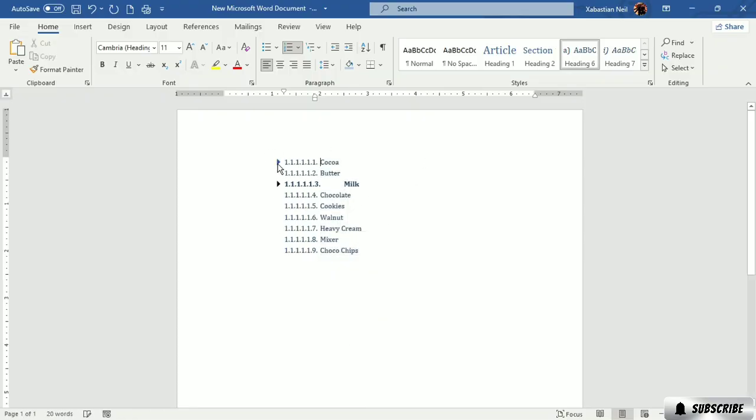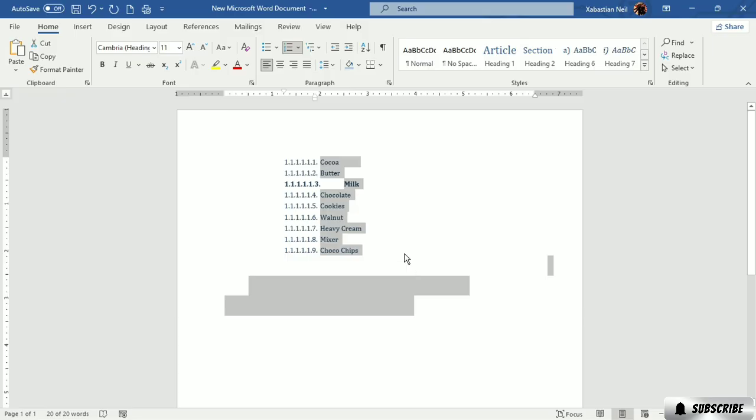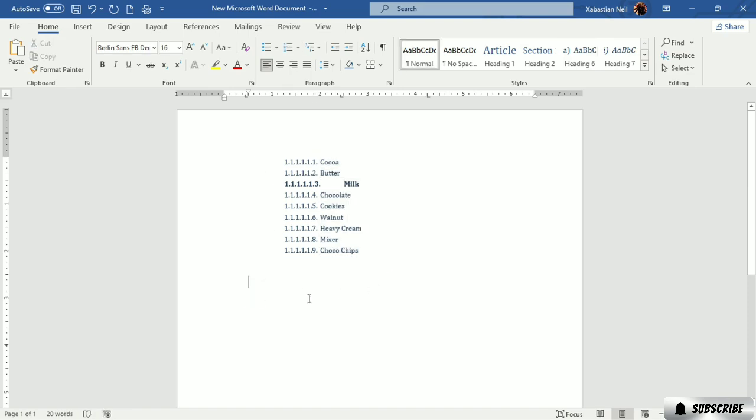You can also change it like this, and if you want to select it all, just select this, and you know the shortcut key for select all, which is Control plus A, and all will be selected. So this is how you make a text look like it's listed. You can also do something else. If you don't have your text already in the document, you can first select this. My bad, I don't need multi-level. I'm going to press none first, and now I'm going to start on basics.